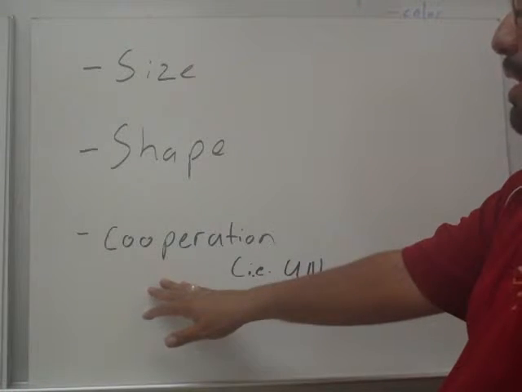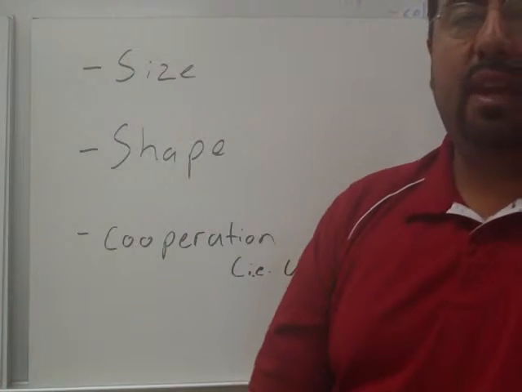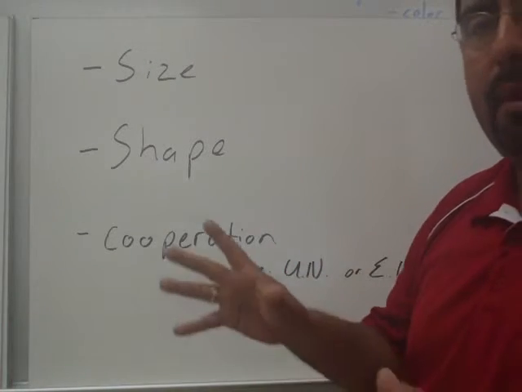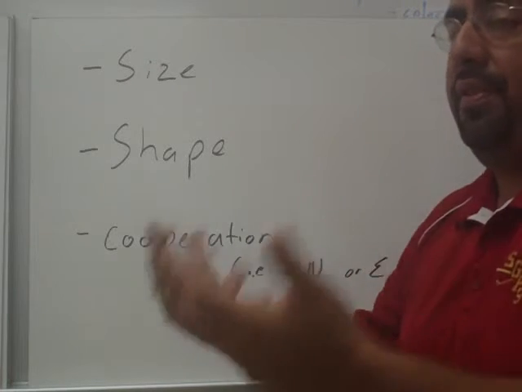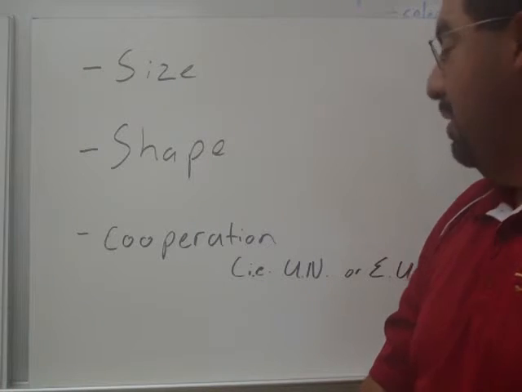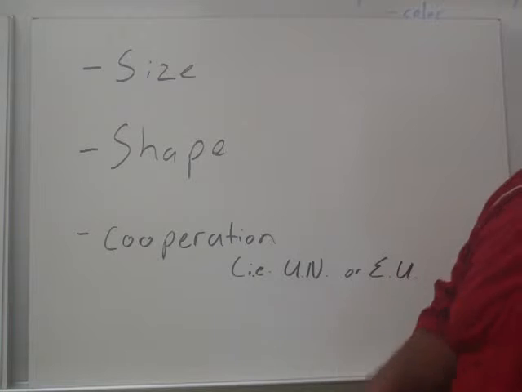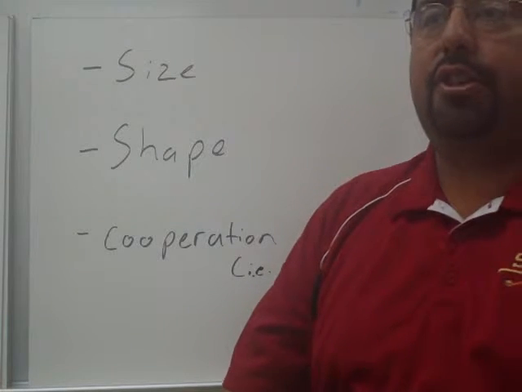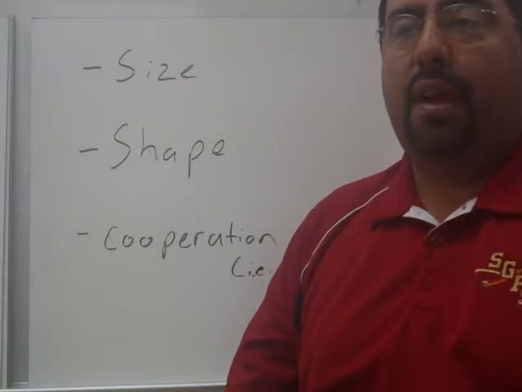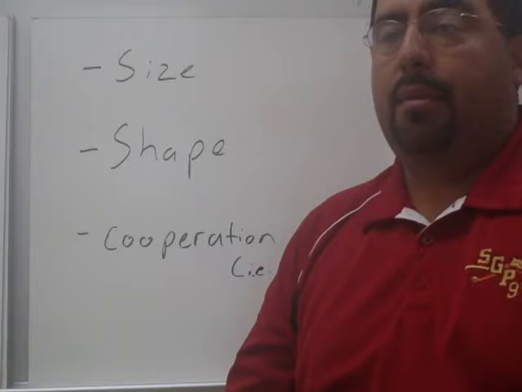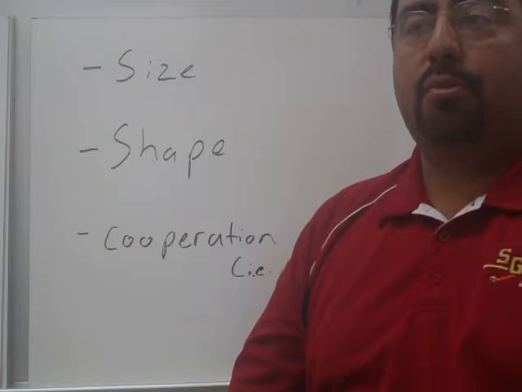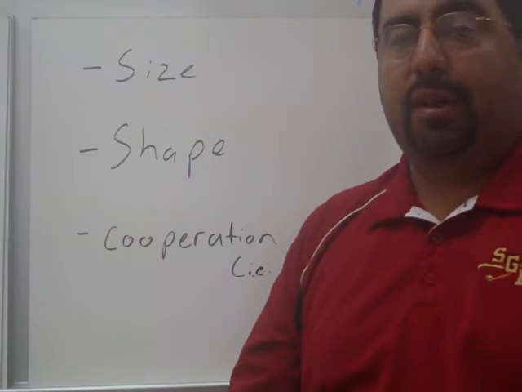And then the last one is cooperation. If they cooperate with other nations, for example, the United Nations, if they're a member of that, they can have the cooperation of other nations that are also members of that organization. And the European Union, okay? In past years, the European Union has been around to assist other countries financially, maybe even socially, as far as protecting each other. There's more power together than individually.